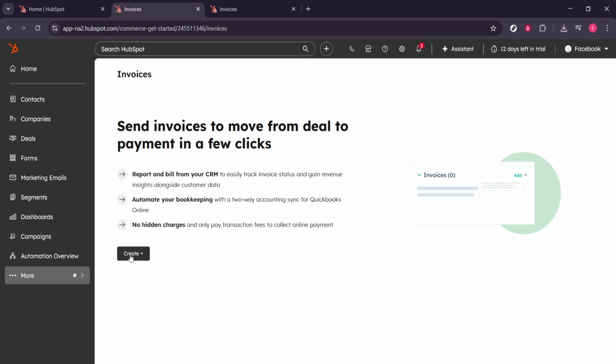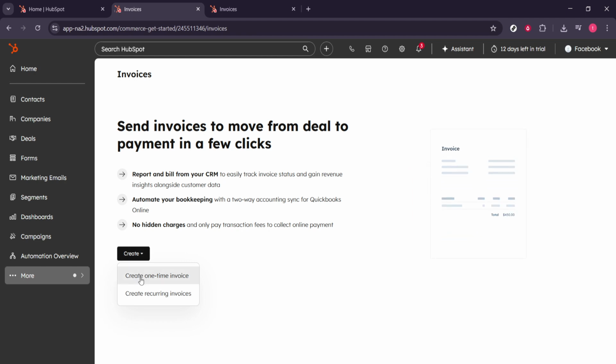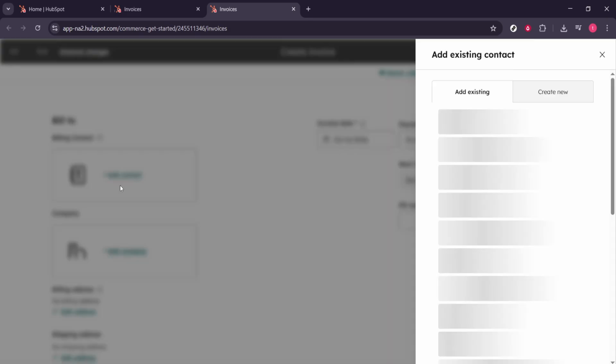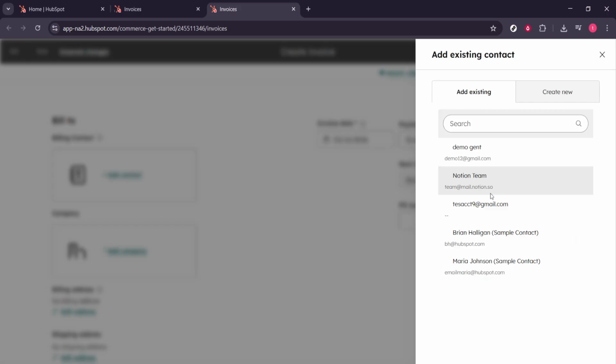To build a new invoice, click the Create button in the top right. In the panel that opens, select Create One-Time Invoice. This option is perfect for a single bill for a product or service. Next, add a contact. Start typing the customer's name or company to search your CRM, then select the right record. If you don't see it, create a new contact so the invoice is tied to the correct details and timeline.